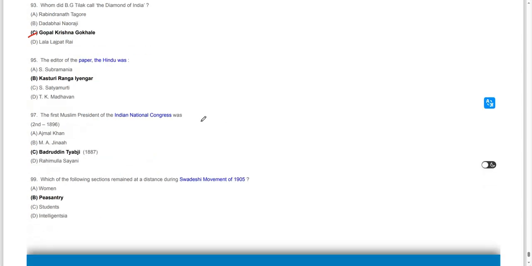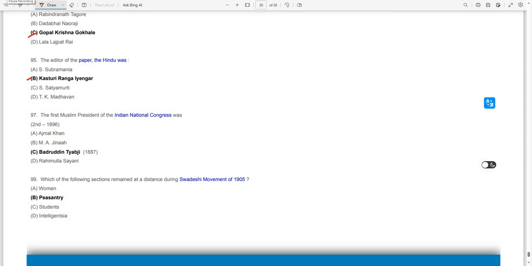Moving on, the paper The Hindu was published by whom? The editor of The Hindu paper was Kasturi Ranga Iyengar. The first Muslim president of the Indian National Congress was Badruddin Tyabji, in 1887.